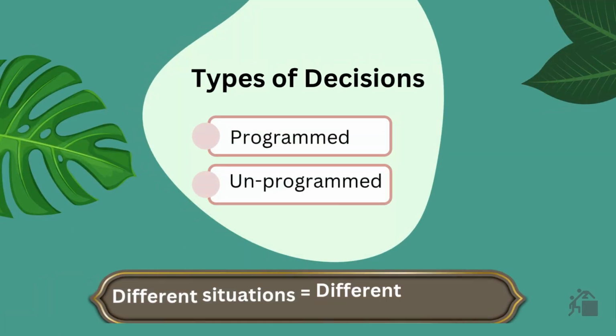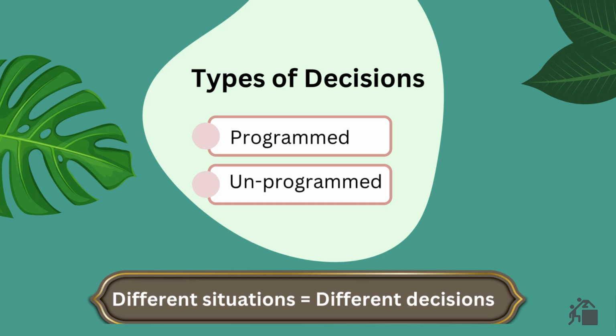Program decisions. These are routine decisions that follow set rules. For example, approving an employee's leave when they have enough leave balance. It follows a fixed rule, so the decision is easy and repetitive.